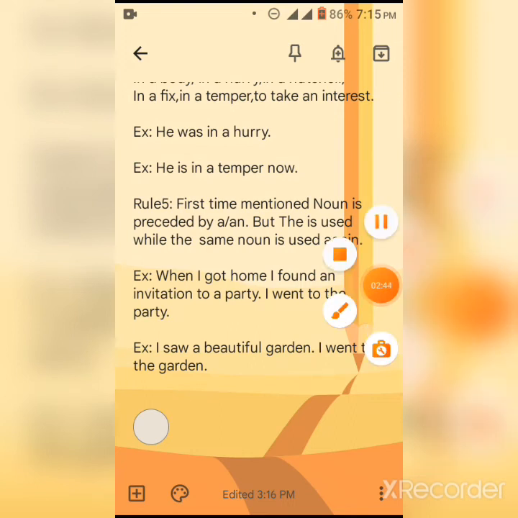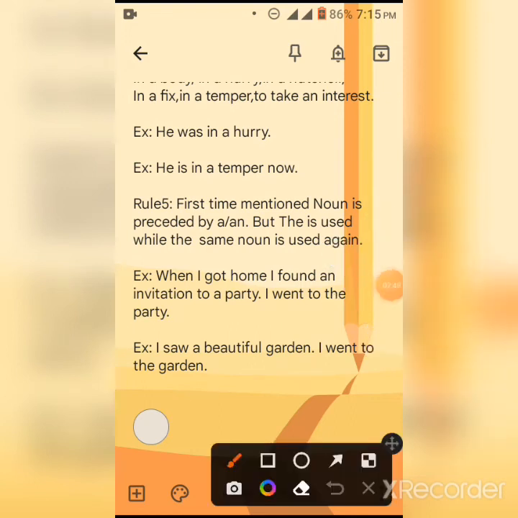The fifth rule is the first time mentioned noun is preceded by a or an. When a noun is mentioned for the first time in a text or anything else, then the noun will be preceded by a or an according to the sound pattern. The is used when the same noun is used again. When the same noun is used in the text again, it will be preceded by the article the.